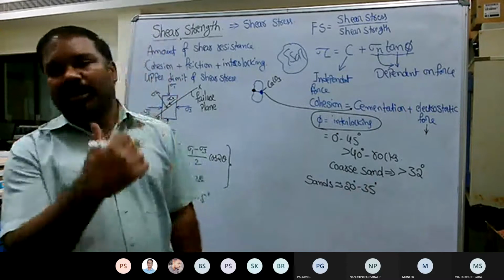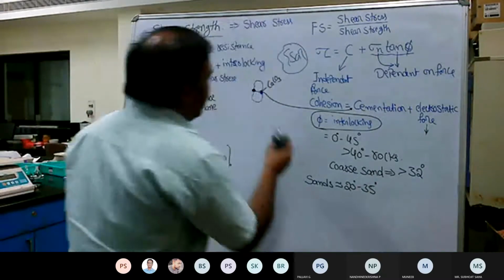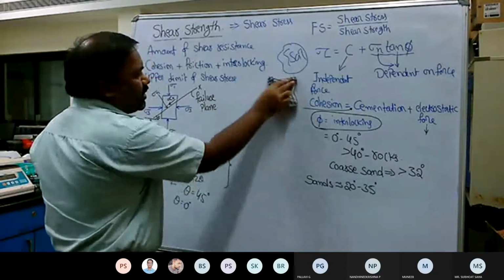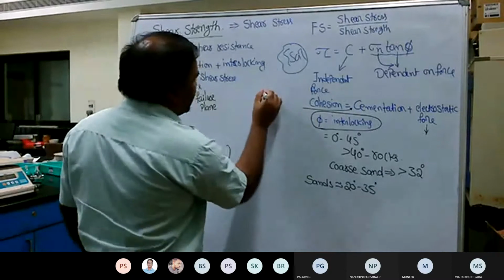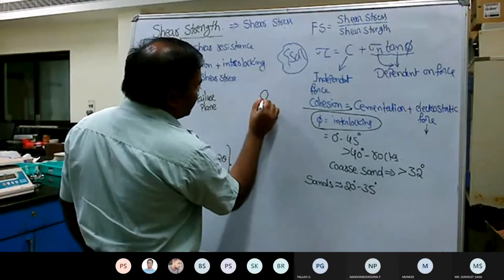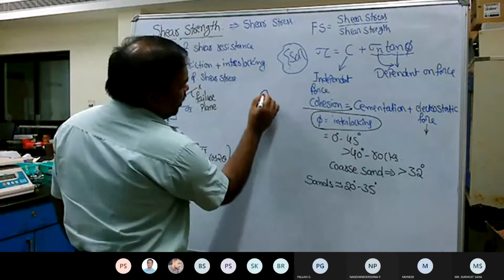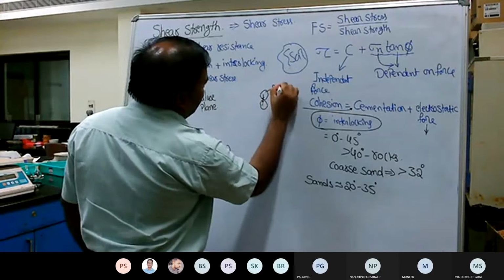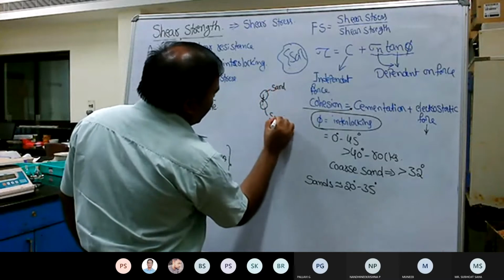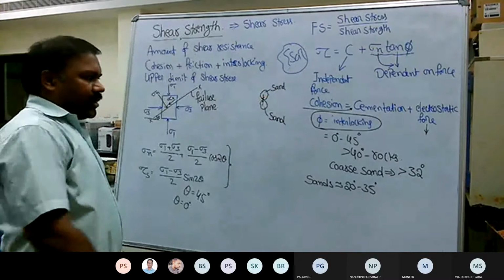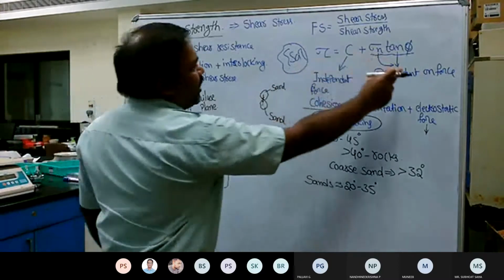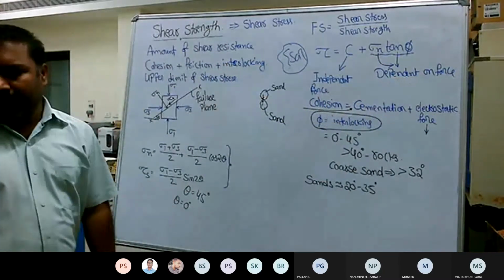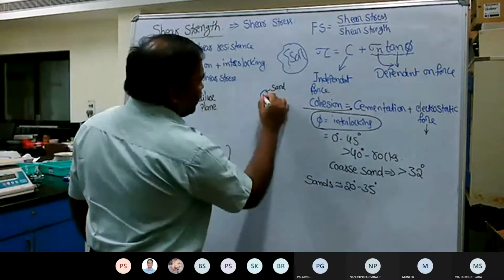Now let us try to understand how the decrement happens. So here I hope the cementation effect is clear to everyone. Now let us take the interlocking. Suppose this is one sand particle and this is another sand particle. If you look at the contact between two sand particles, what is the condition here? The friction is dependent on the force. But where is the force applied here? So this is a contact force.